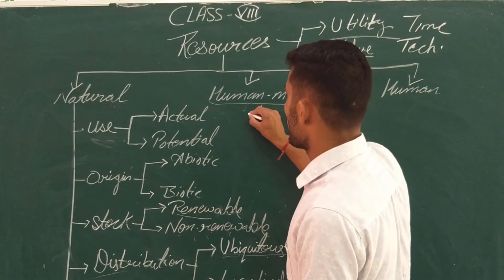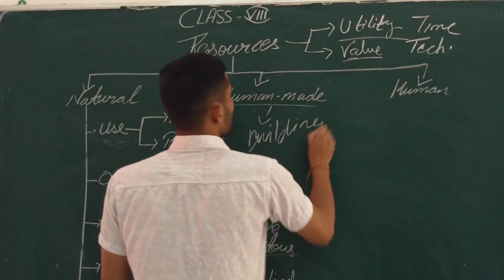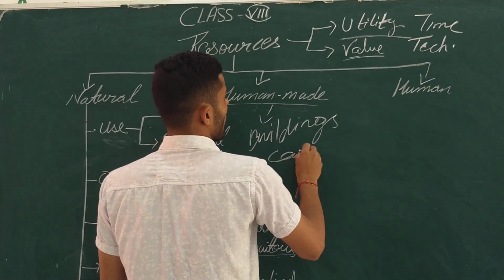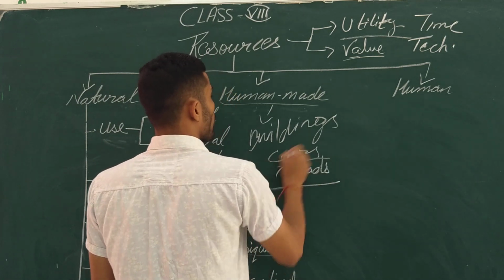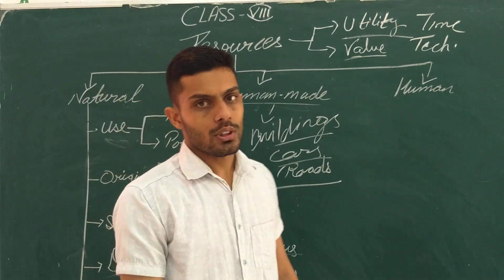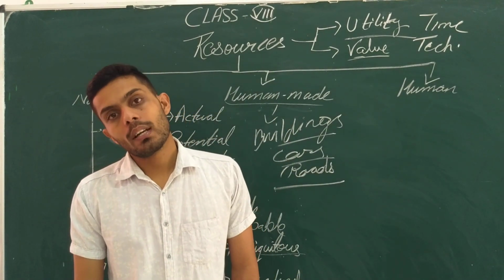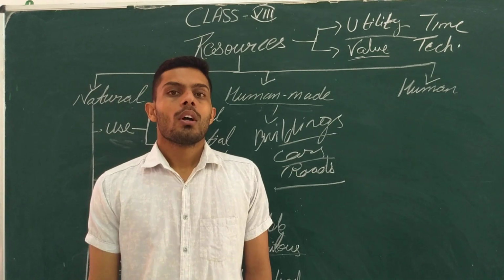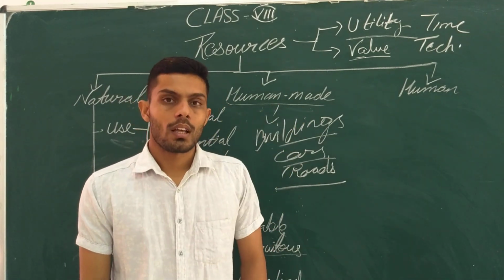For example, we are making buildings, cars we are using, roads we are having. So all these are human-made resources, or we can say all those things which have been made by humans, which are used according to our requirement, have been termed as human-made resources.